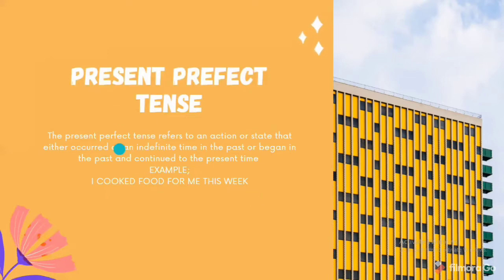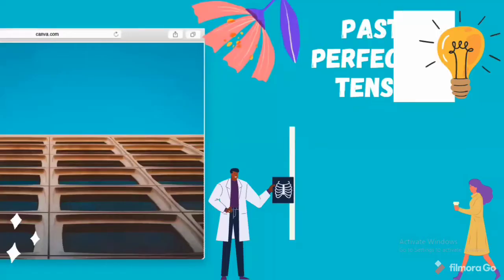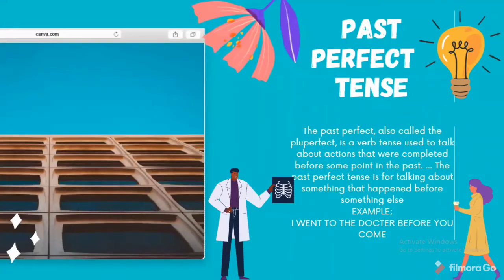So you are cooking for yourself this week, because your mother is going somewhere and you are cooking for yourself. You have cooked for the past 2 days and you will cook for the past 3 days. This is known as present perfect tense. So past perfect tenses, also called as pluperfect.